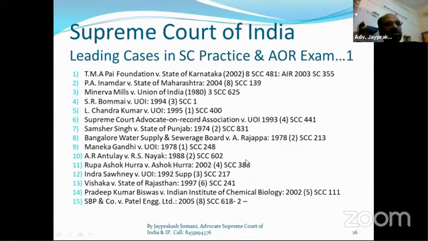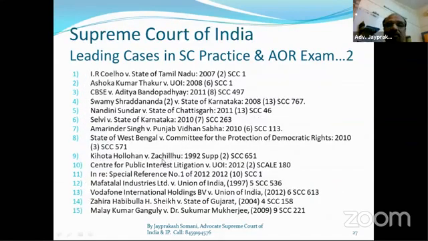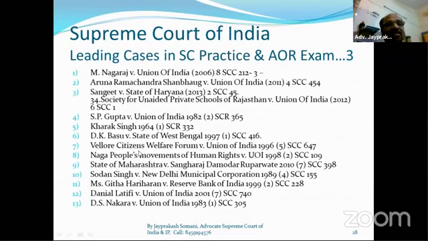So for handling all the matters we handle in the Supreme Court, these cases are very, very important. These are 15 important cases: TMA Pai Foundation, PA Inamdar, Minerva Mills, SR Bommai, L Chandra Kumar, like that, all these cases. Because we are running short of time, this is another 15 cases and this is another 13 cases. So I have given a list of 43 cases here.